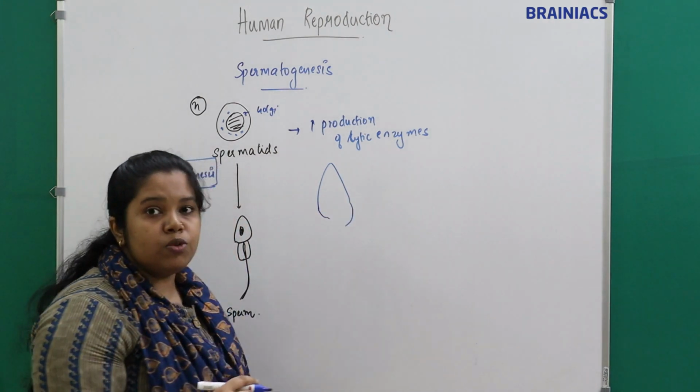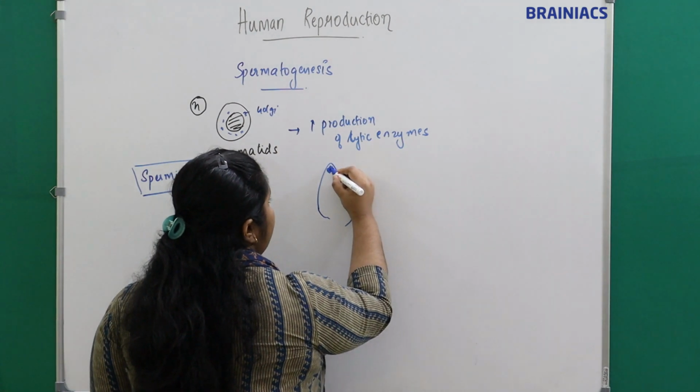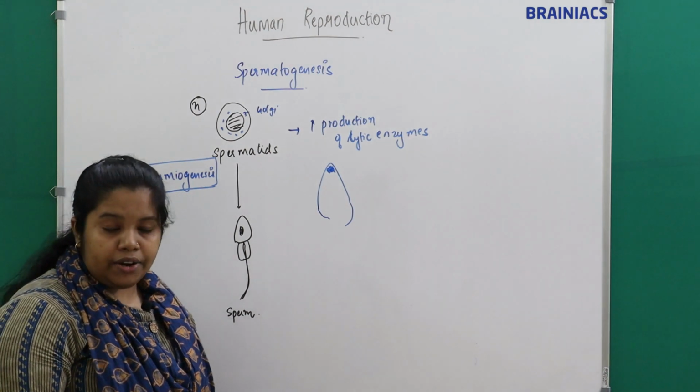And the lytic enzymes which are produced by the Golgi apparatus will start to accumulate in one end of the cell, right?